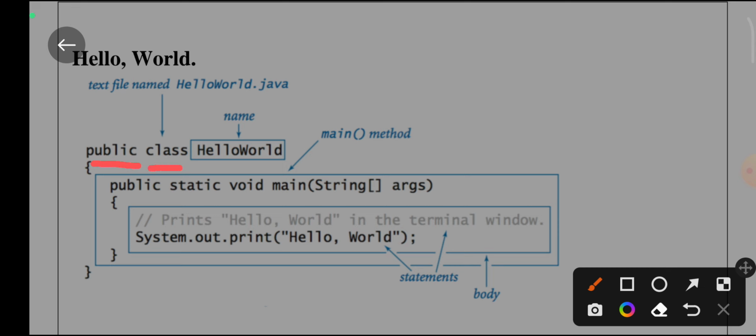Here the class is named HelloWorld. In every program, the file is saved as the class name dot java. For example, here the class name is HelloWorld, so it can be saved as HelloWorld.java. In this manner you can save it. The name of the class is HelloWorld.